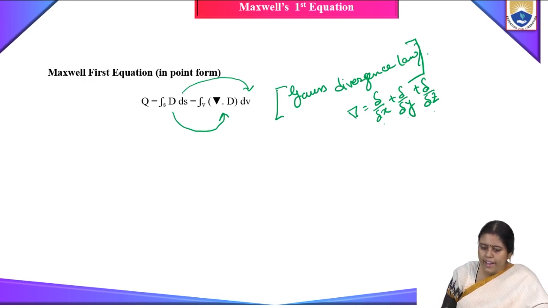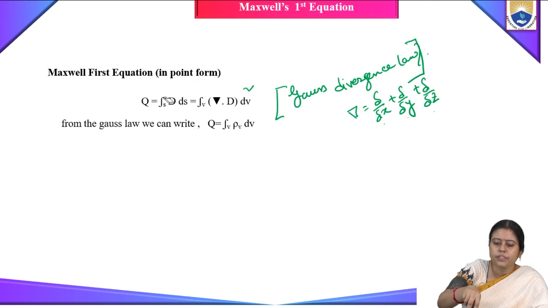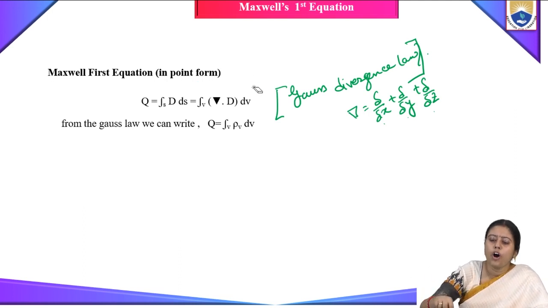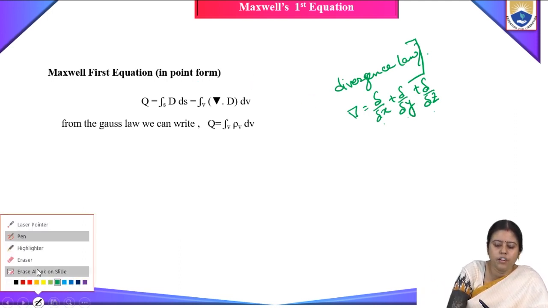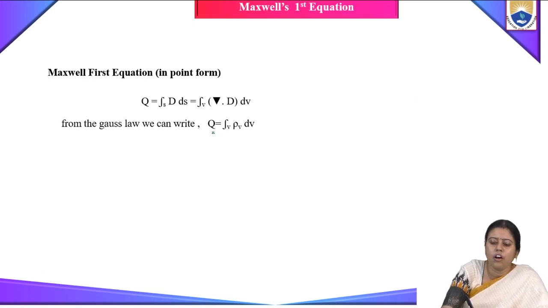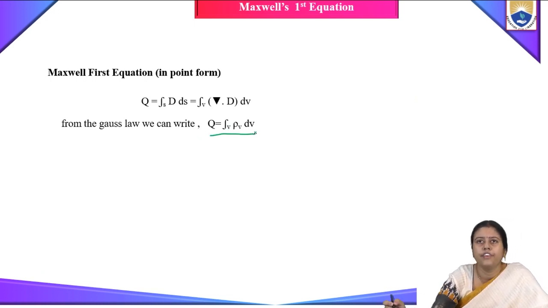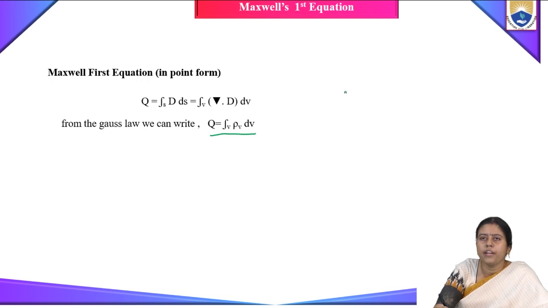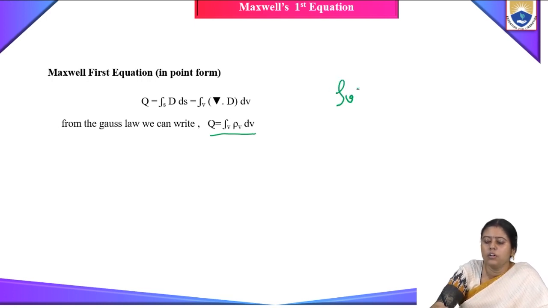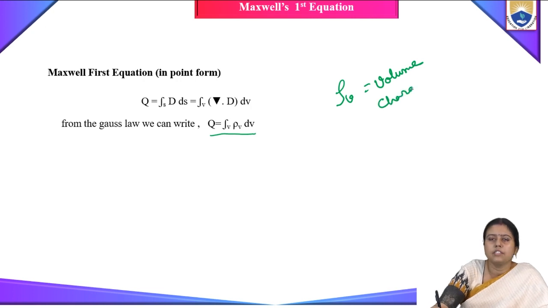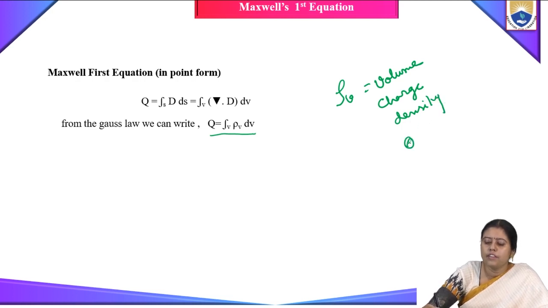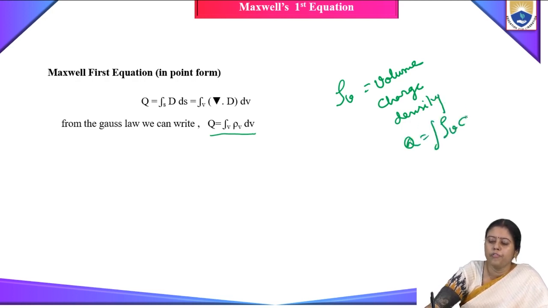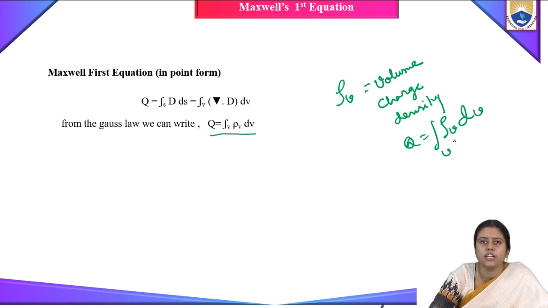So again, we can write Q is equal to volume integral of rho v dv. What is rho v? Rho v is the volume charge density, as I have discussed before.